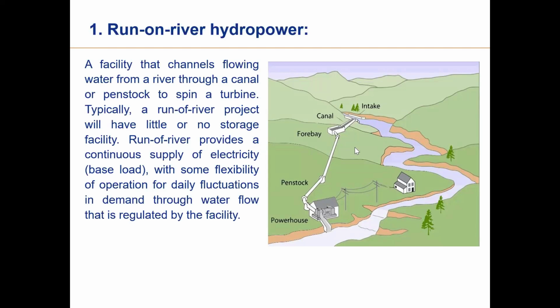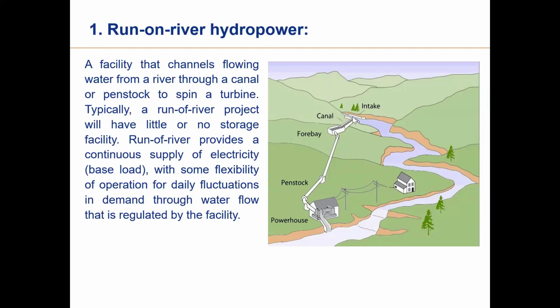Here you can see this channel, the river coming in hilly terrain. It is coming with great force because the gradient is much higher. Water velocity is very, very high in hilly terrain, and that is why it is always advisable to put a hydro plant on this kind of river.